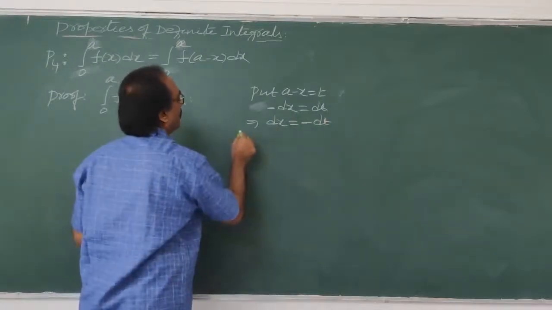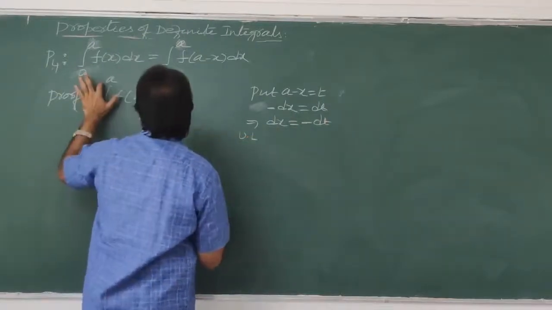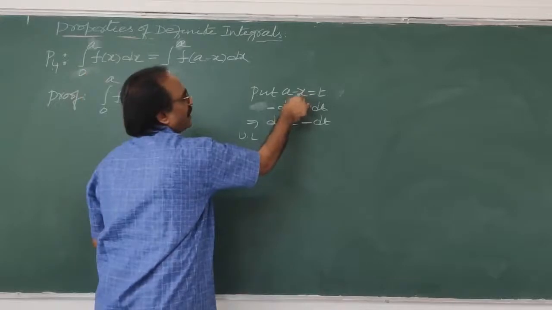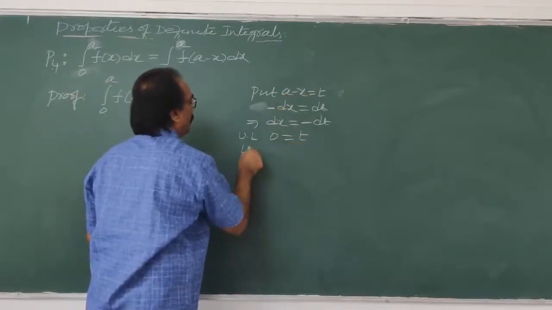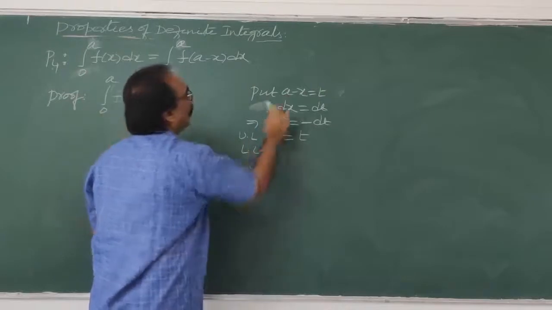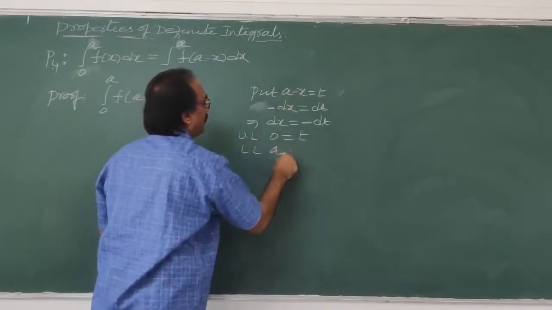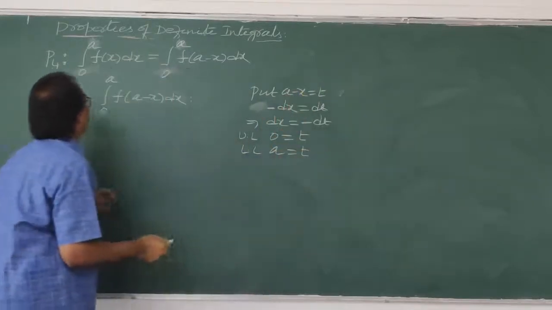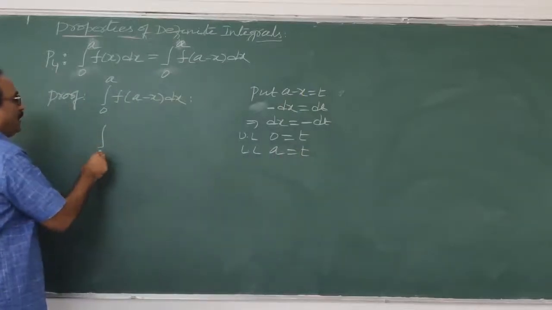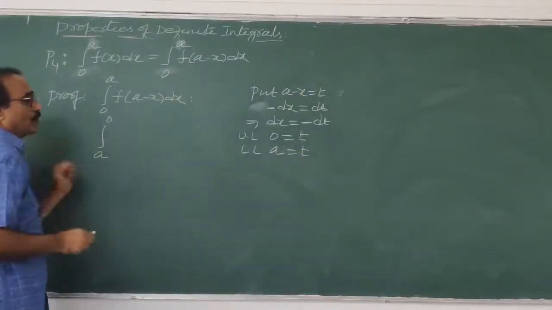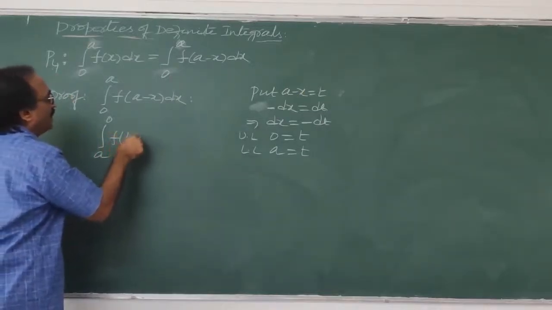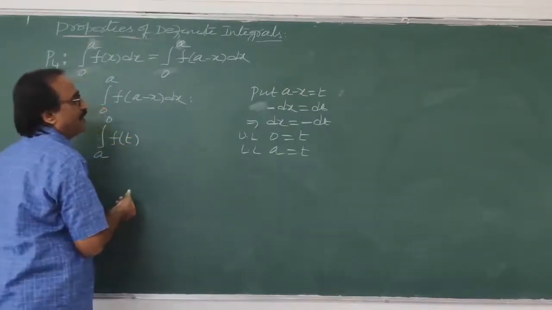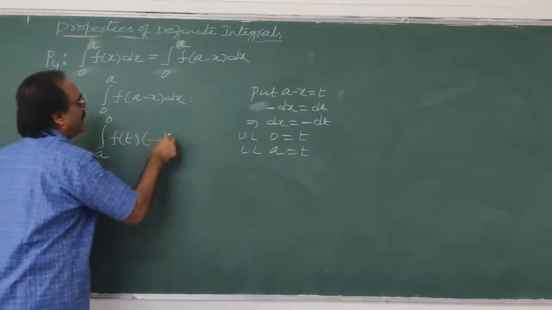Dx is equal to minus dt. What is the upper limit here? Upper limit is a; wherever x is there, a minus a is 0. So upper limit is 0. Lower limit is 0; a minus 0 is a. So lower limit is a. Now what will you write here? Integral from a to 0, lower limit a, upper limit 0, of f of a minus x, which is t, into dx, which is minus dt.